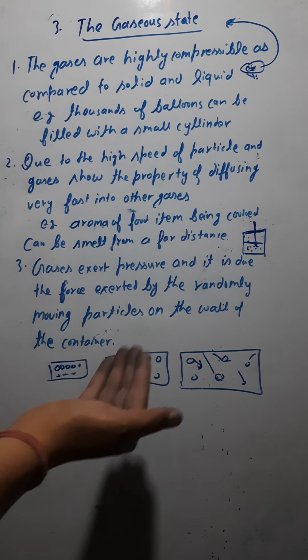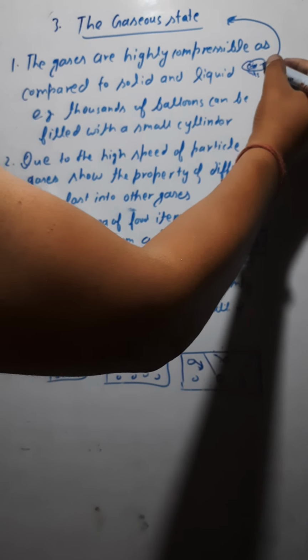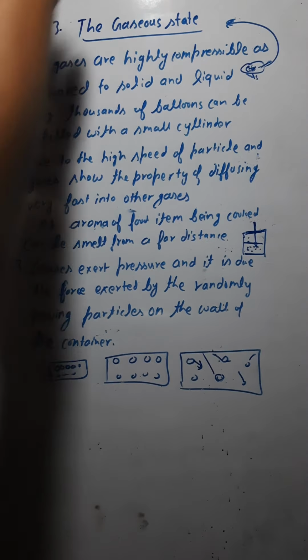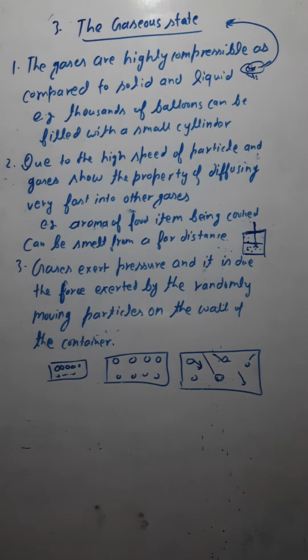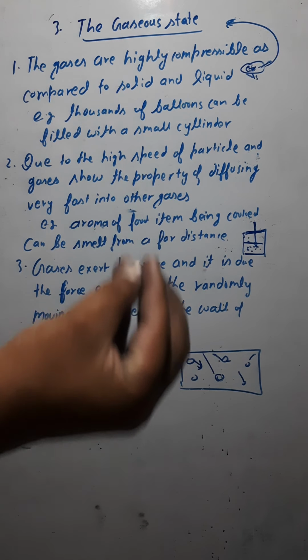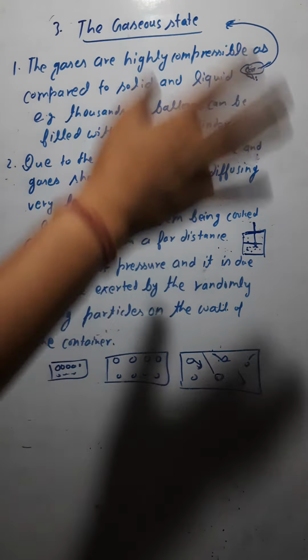And this property is what? This property means they have a very high rate of diffusion, because the gas or the aroma which is evolving from here is diffusing into the atmosphere, because in the atmosphere you have other gases, isn't it? So as one gas leaves from here, it is going to diffuse completely into the atmosphere.